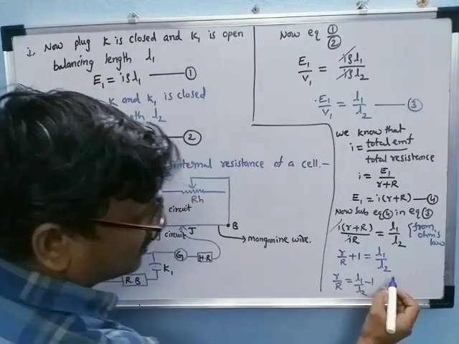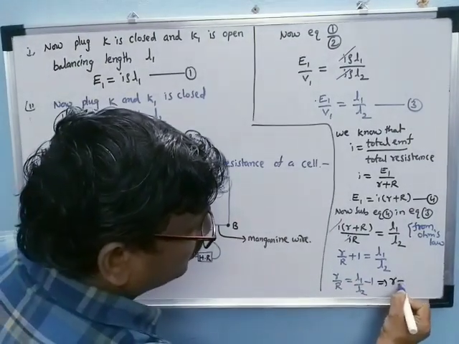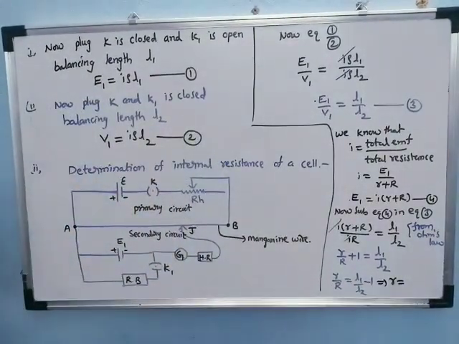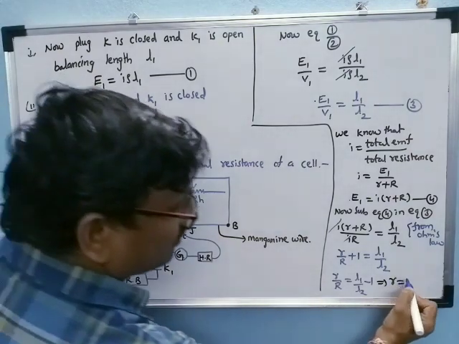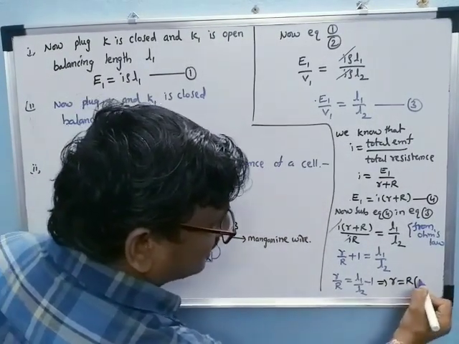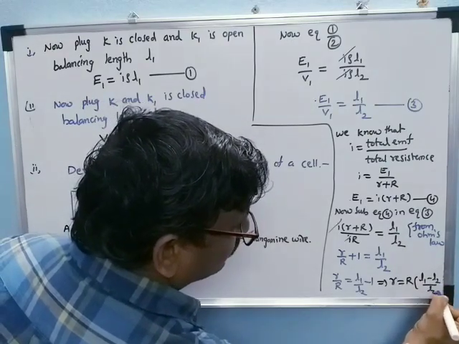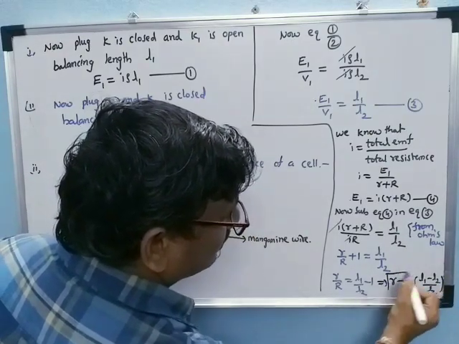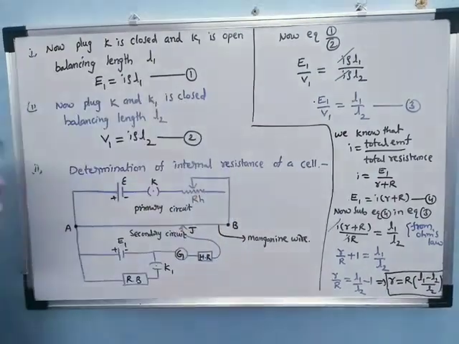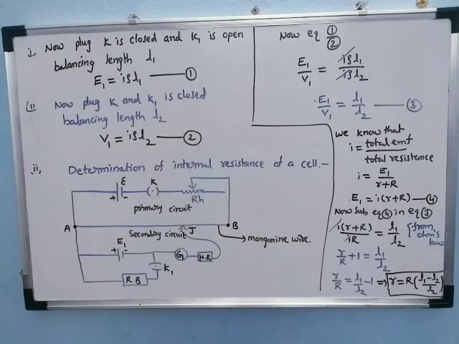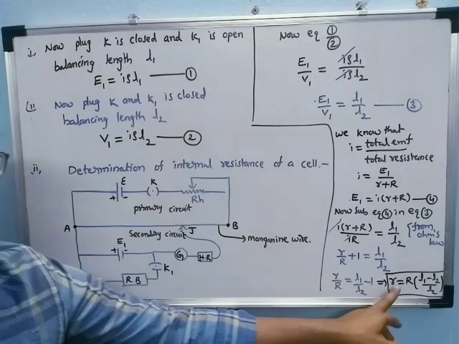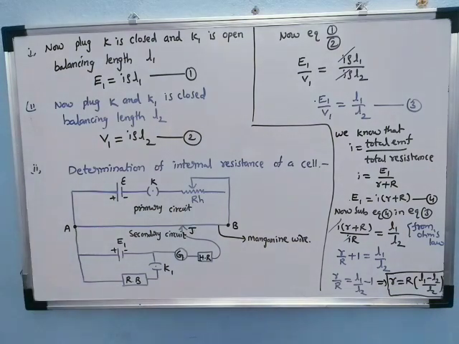And cross multiplying by capital R, small r, which is the internal resistance, is equal to capital R into, taking the LCM, L1 minus L2 by L2. This is the formula to determine the internal resistance of a cell. Small r is equal to capital R into L1 minus L2 by L2.